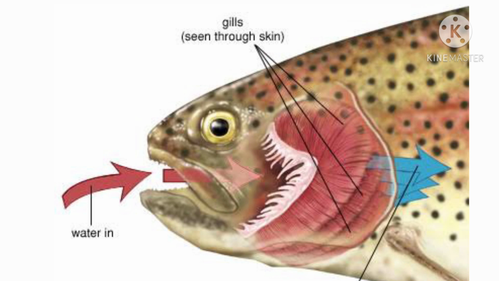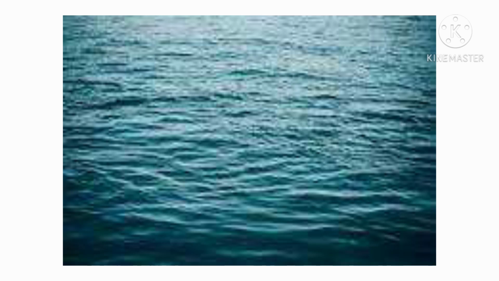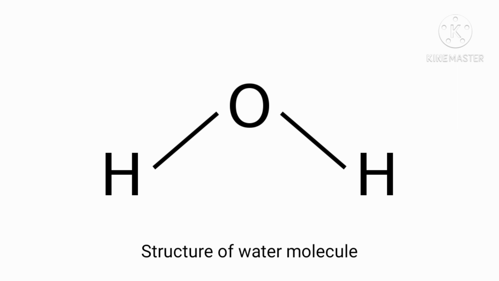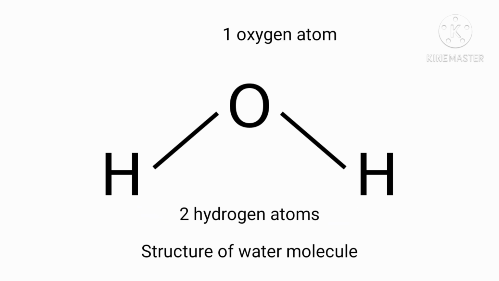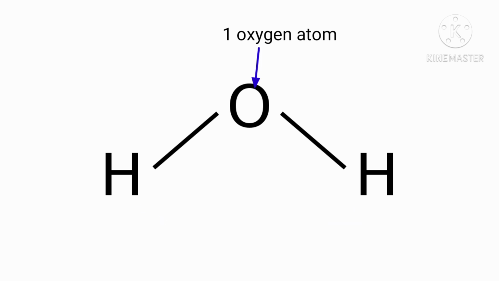They get oxygen from water. Just remember, water structure means H2O structure. It contains 2 moles of hydrogen and 1 mole of oxygen. This 1 mole of oxygen helps aquatic animals for breathing.